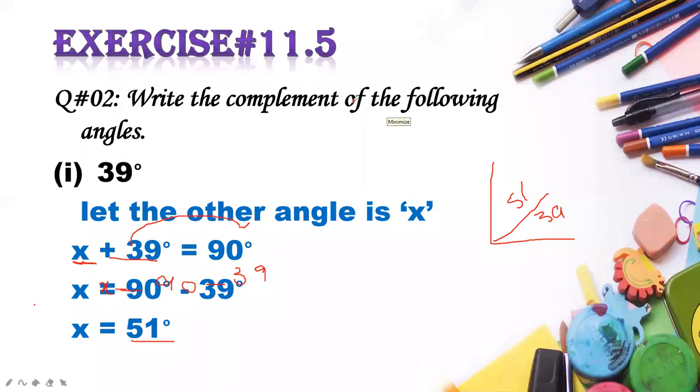That's very good. So 90 minus 39 is 51. Why are we subtracting from 90? Because we are going to find out the complement, so complement is equal to 90 degrees. Okay, that's very good. Now move on to the next one.